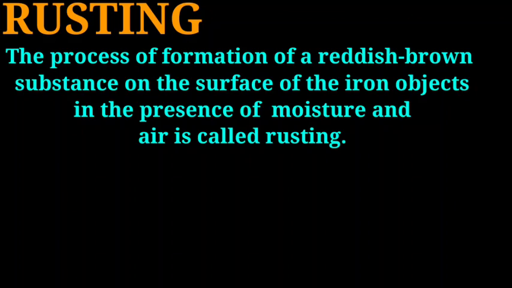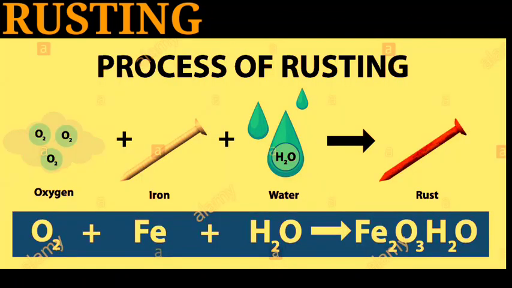Yes, my dear students, when iron reacts with oxygen and moisture, it forms a brownish red layer over the surface of the metal, that is called rusting. And the formula of rust you can see here.